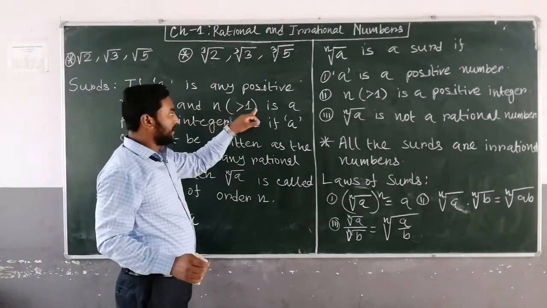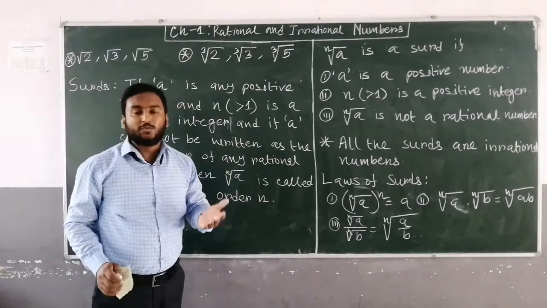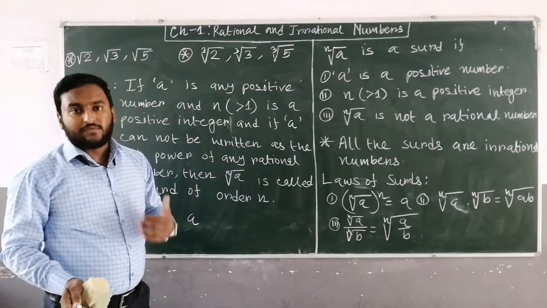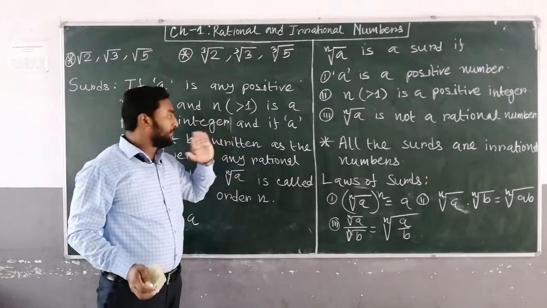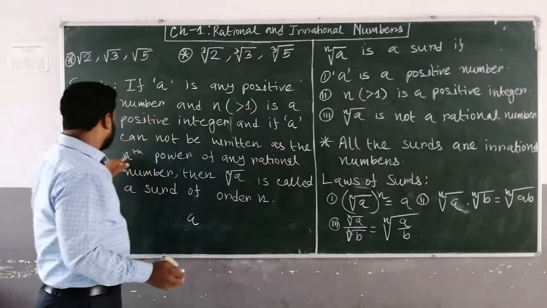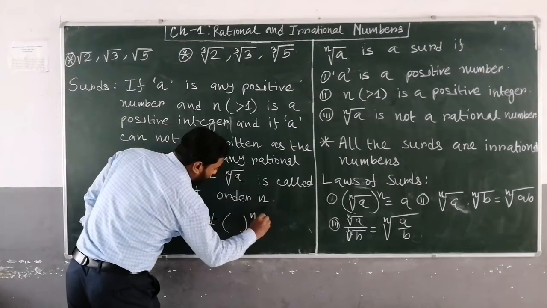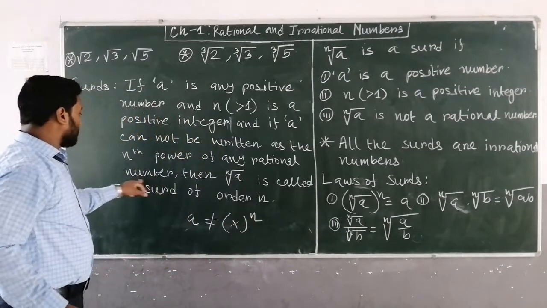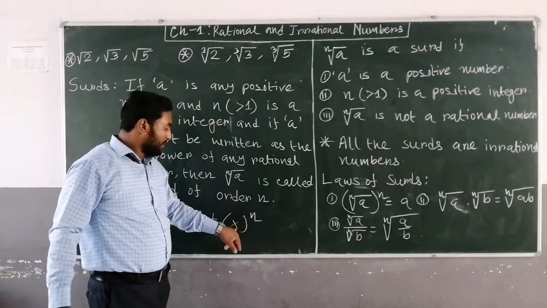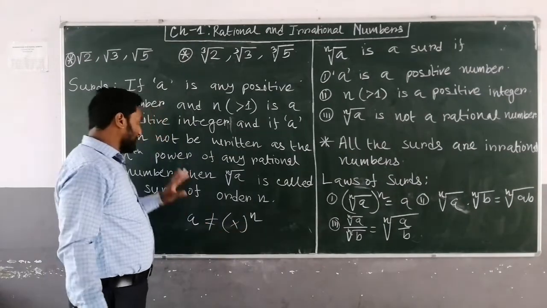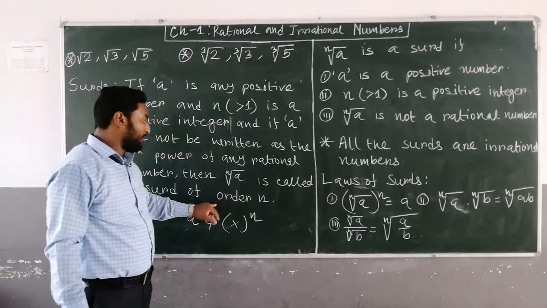That's why it is said that n is greater than 1 and is a positive integer. Maybe 2, square root; 3, cube root; 4, fourth root; 5, fifth root. And if A can't be written as the nth power of any rational number, that is, there does not exist any rational number whose nth power equals A, then the nth root of A is called a surd of order n.